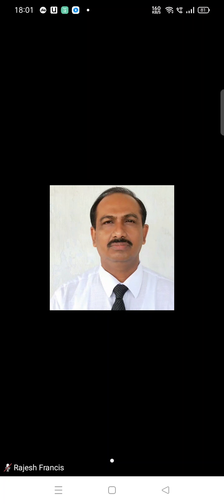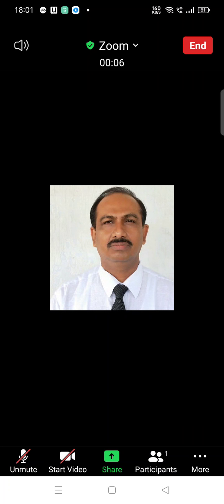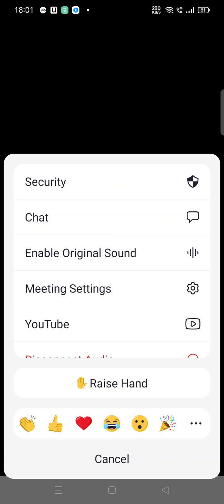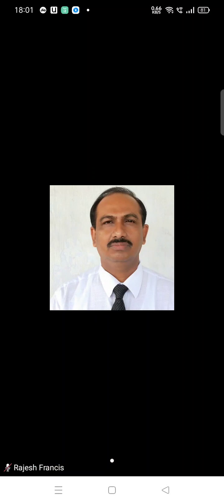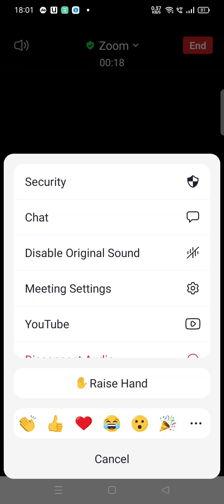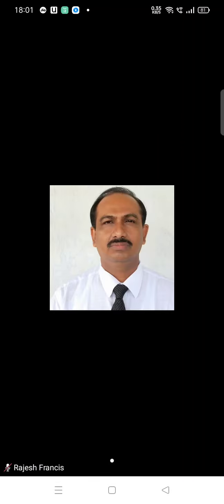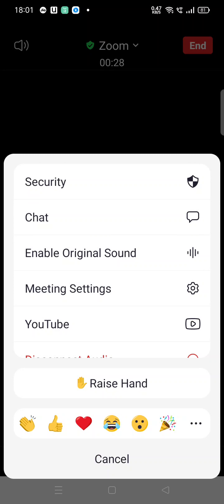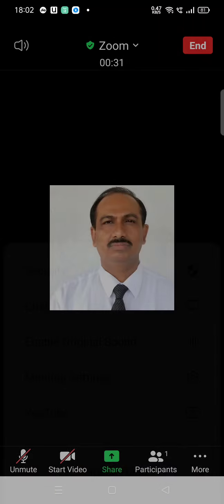Here, if I want to share the screen and show them anything, first we have to go to more. Then in this choice, if you see, the third one, enable original sound comes. If you see once more, the three dots, more, I hit, and disable original sound means enable original sound is there. So first we have to go to the main settings, otherwise this will not come. Enable or disable. Okay, so this is disabled now.